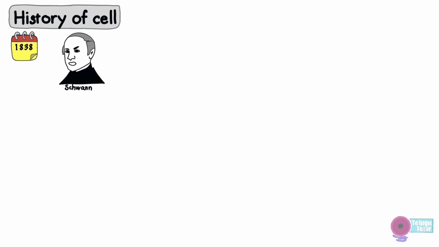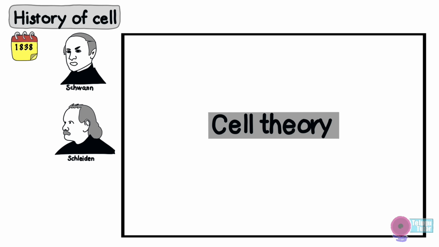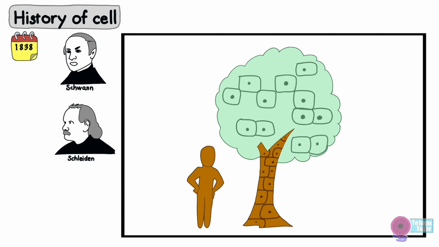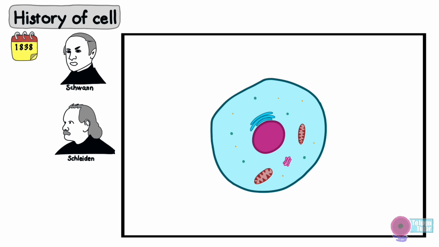After that, in 1838, two scientists, Schleiden and Schwann, combined together and proposed the cell theory. The cell theory is composed of three parts. Number one, all organisms are made up of one or more cells. Second one, the cell is the basic structural and functional unit of an organism.